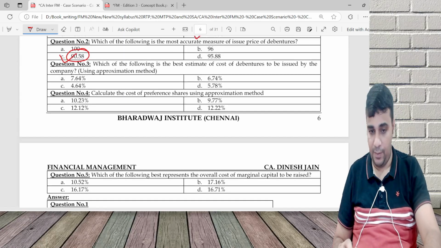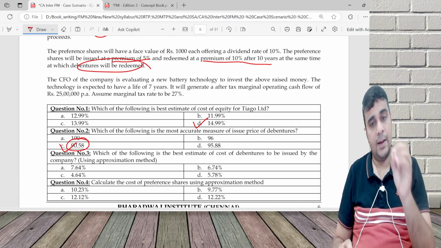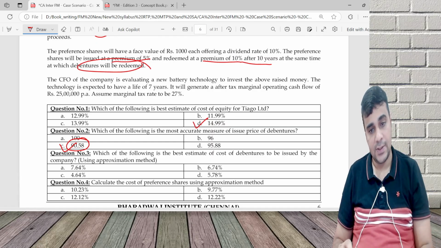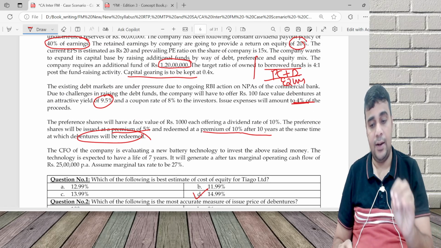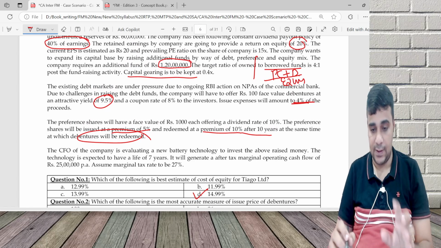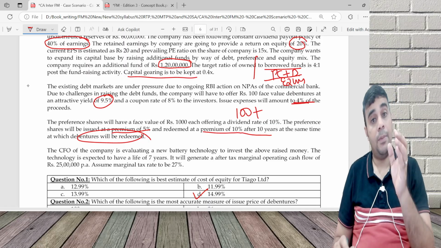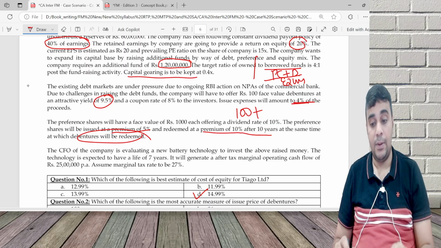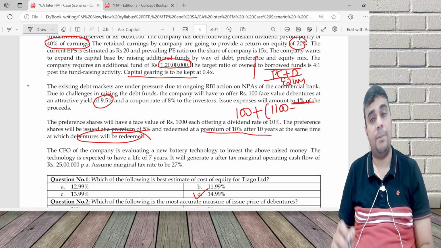Preference, same formula. What is the cost of preference? Preference dividend plus average other cost divided by average funds employed. Preference dividend here is 1000 into 10%, 100. Redeemable value minus net proceeds by balance life. Redeemable value is at 10% premium, 1100, and it will be issued at a premium of 5%.